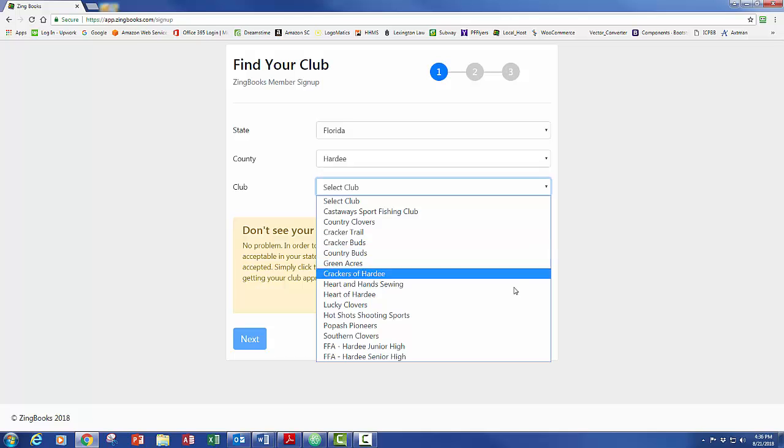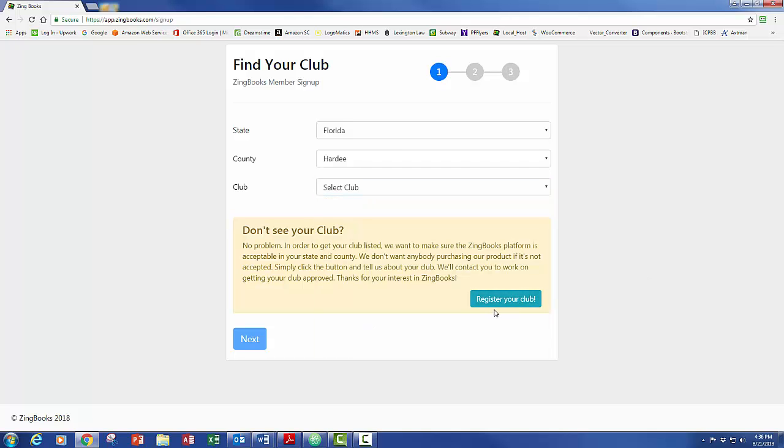Now here, these are the approved clubs that we have listed for Florida in Hardee County. But if you don't see your club listed here, then either your club could have been omitted accidentally from the list, or your club leaders haven't approved Zingbooks as a platform they want your club to use. In that instance, you would want to make sure that you contact us and let us know.